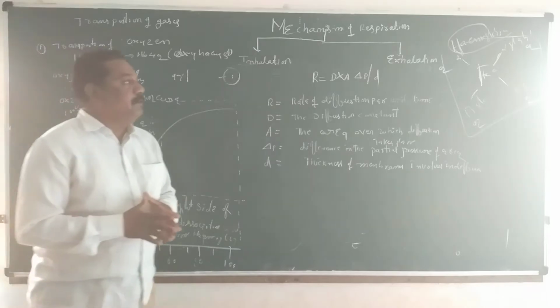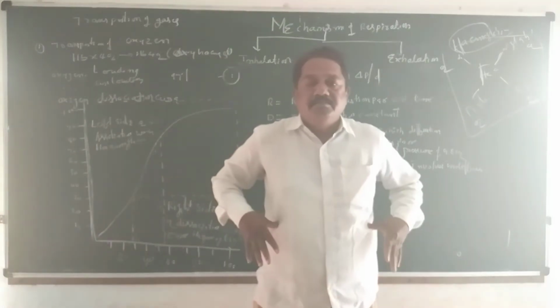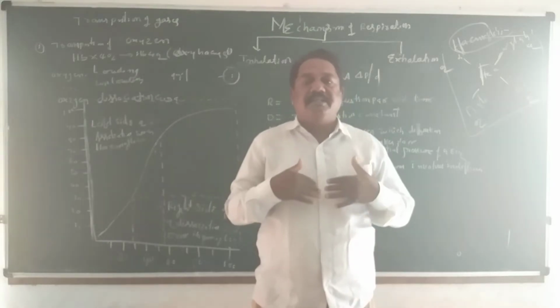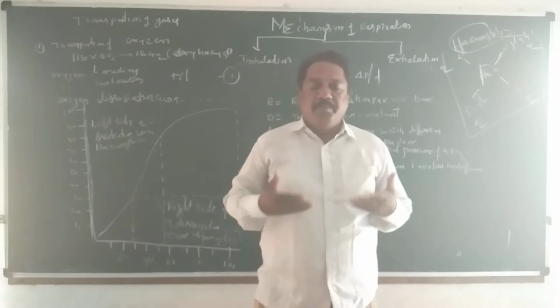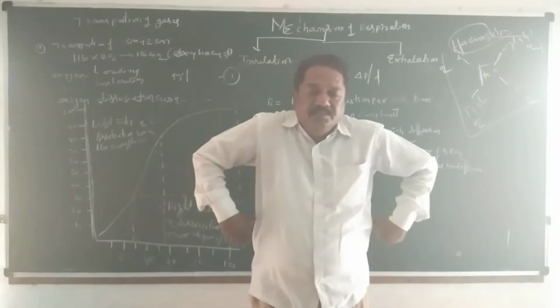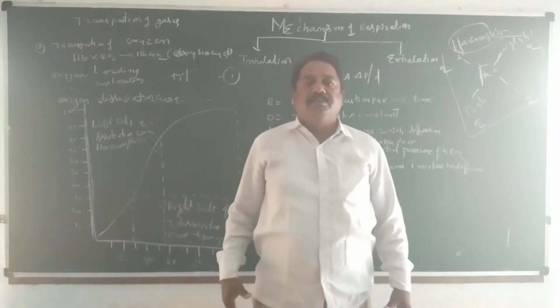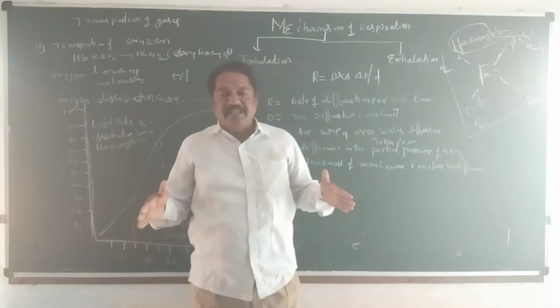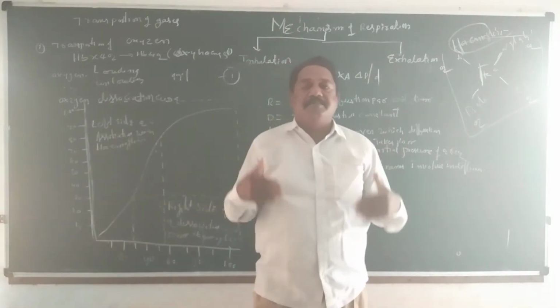In this mechanism of respiration, the following body parts are involved. One is the diaphragm. Generally lungs are situated in the thoracic cavity on either side of the heart. Below them the diaphragm is there. On either side of the vertebral column, bones and ribs are there. When the ribs are relaxed and the diaphragm moves down, what happens? The thoracic cavity expands. When the thoracic cavity expands, inhalation takes place.